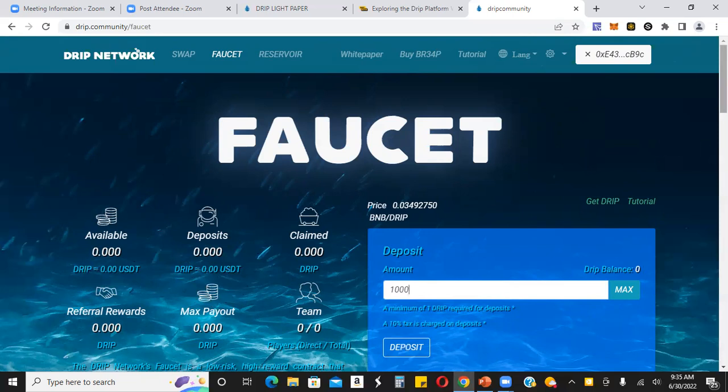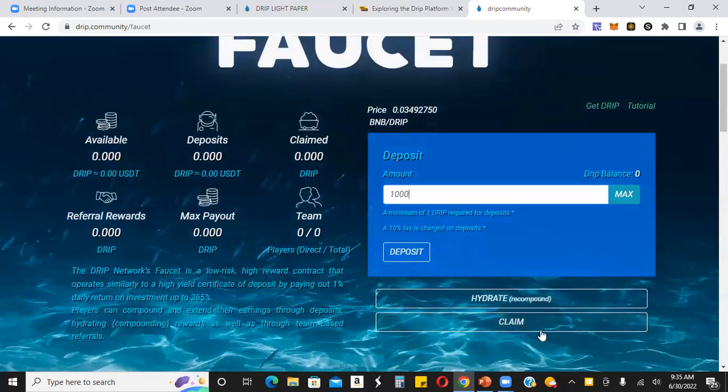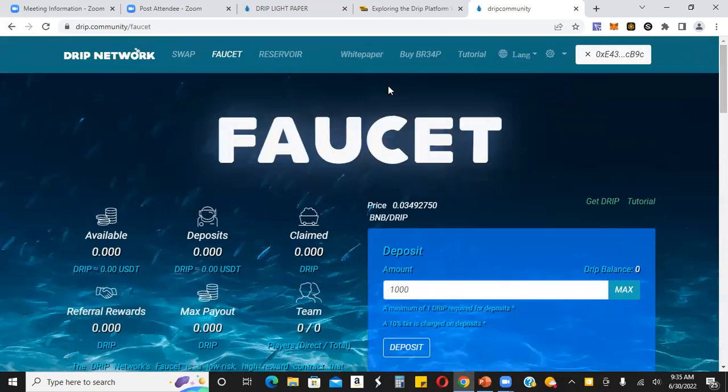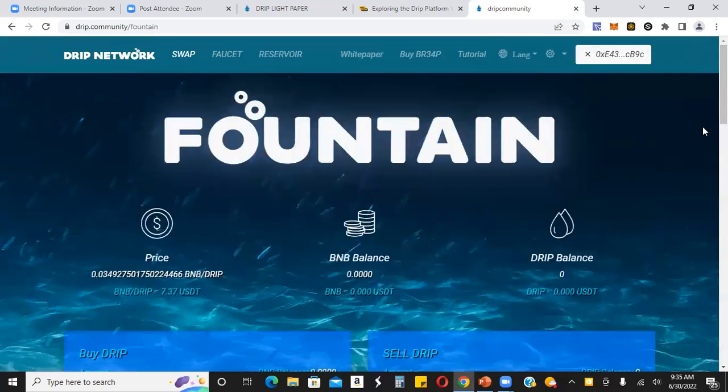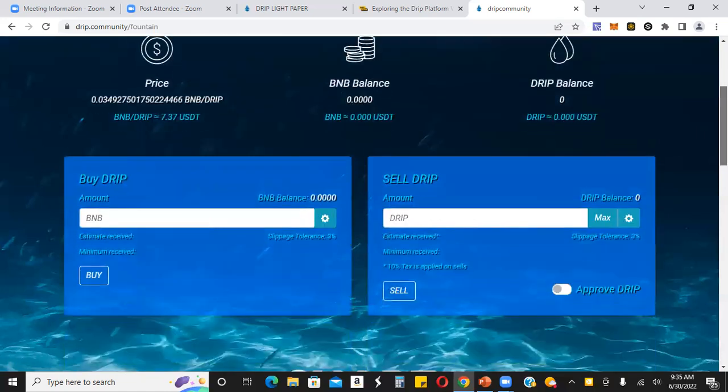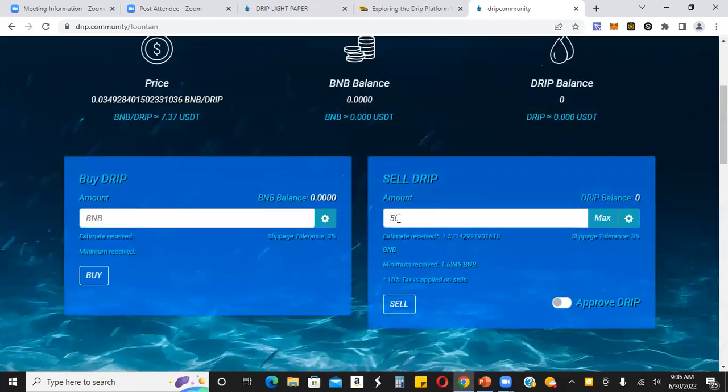Now, if you want to claim and withdraw, as I mentioned before, you can claim right here, go back to the swap, and essentially just do the opposite of what you just did to get in. You would take your drip and sell it right here. Let's say you have 50 drip you want to sell, you would put 50 drip right here, and that would approximately get you 1.5 BNB with these prices. Of course, the tax is applied on sales. So that's if you want to switch your drip back to BNB in your wallet, or you can just hold your drip and build up your drip balance here. It's up to you. Lots of different ways you can do that.